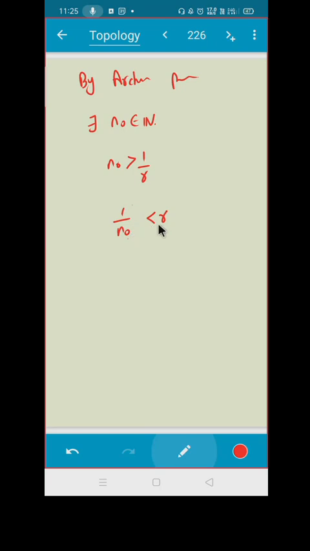I know 1 upon n naught is less than r, and I know that 1 upon n naught is a positive number. Correct? And 1 upon n naught belongs to your set A, isn't it? So I got that 1 upon n naught belongs to minus r to r intersection A. This 1 upon n naught is not 0.